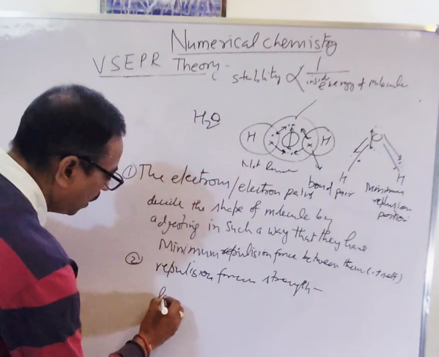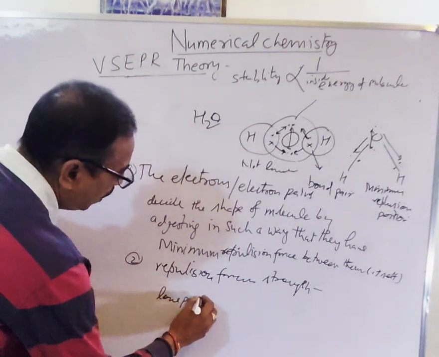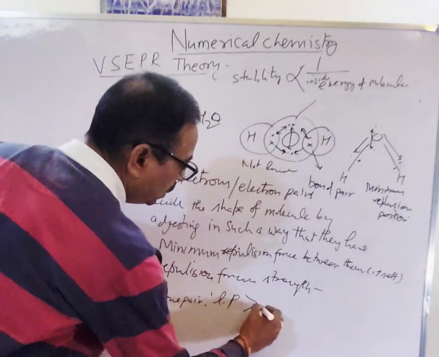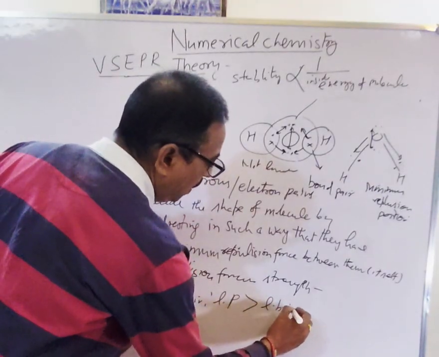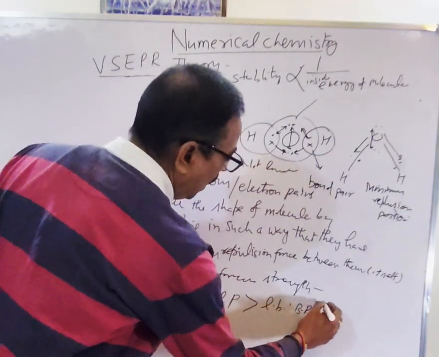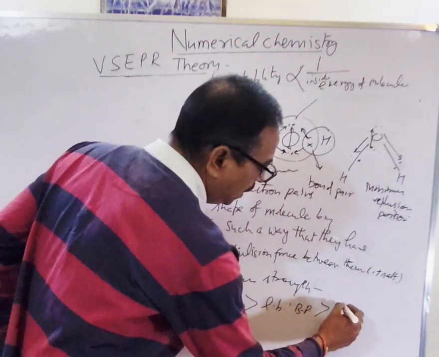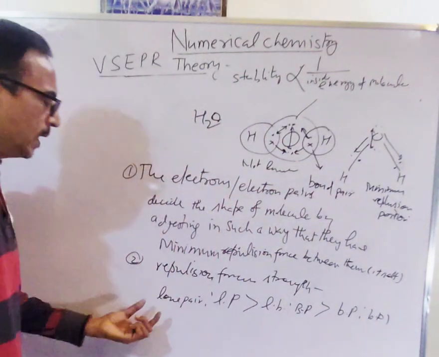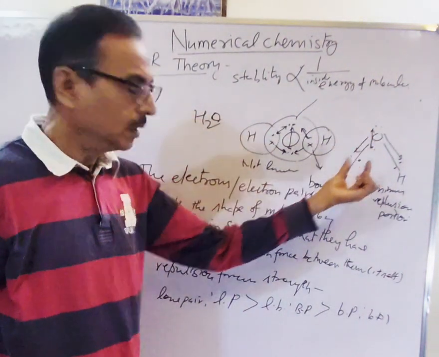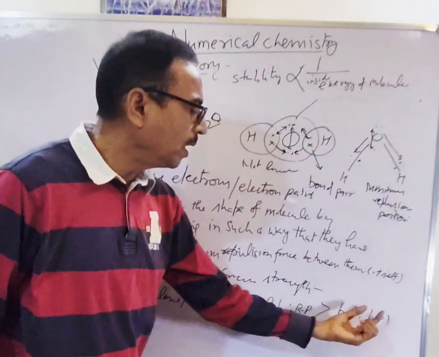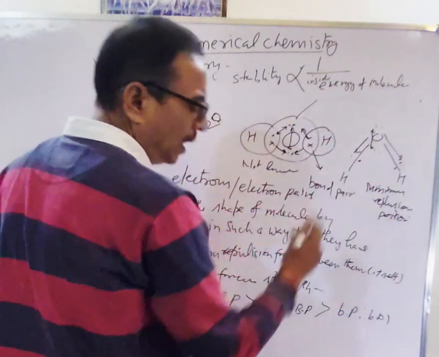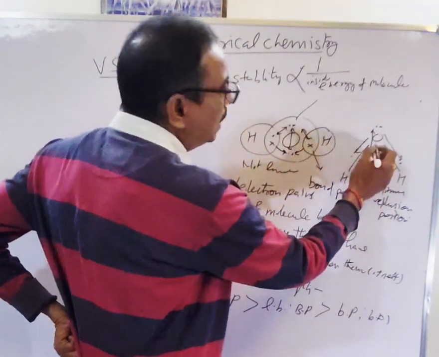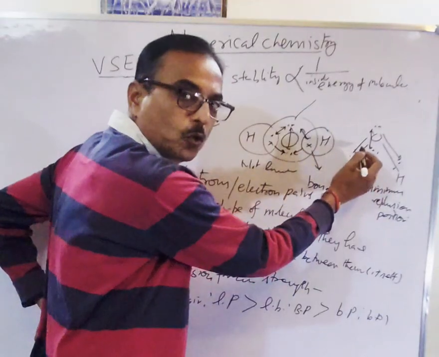So lone pair repulsion is more than lone pair bond pair repulsion, and lone pair bond pair repulsion is more than bond pair repulsion. So you can say lone pair repulsion is higher than lone pair bond pair and bond pair repulsion. If we see here, the lone pairs have the maximum repulsion, therefore these are adjusted on opposite sides.